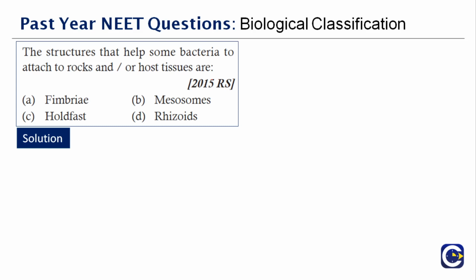Now, what is this Fimbriae? Have you ever heard about this concept called Fimbriae and holdfast? See, Fimbriae can also be described as a thread, or you can call it a series of threads, or sometimes you can even call it projections. Okay, so what is the Fimbria?